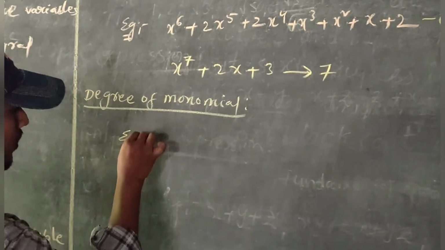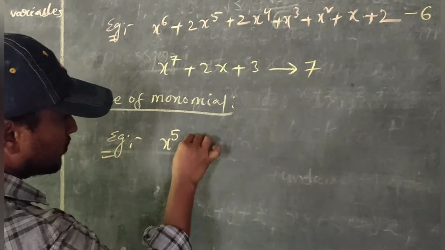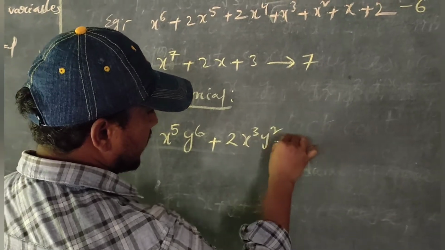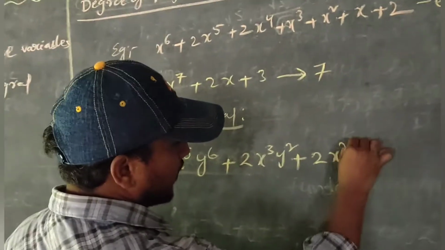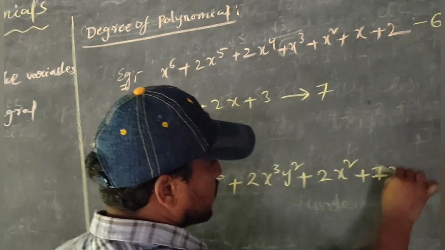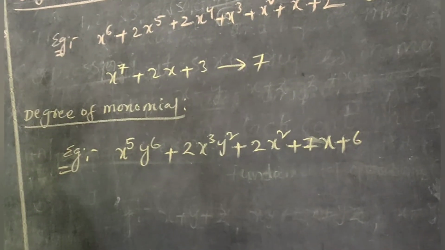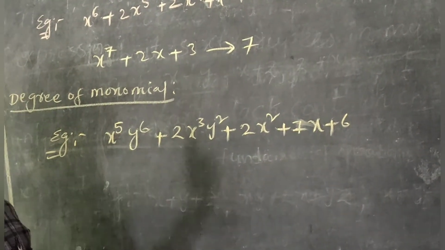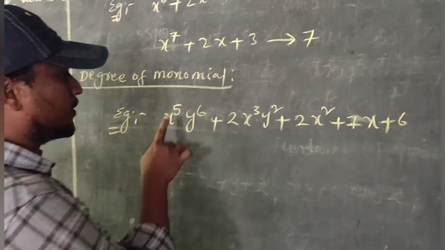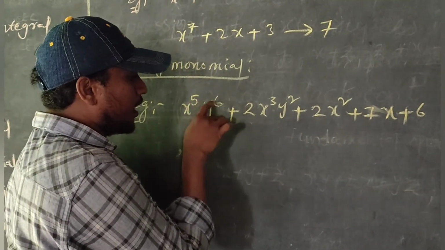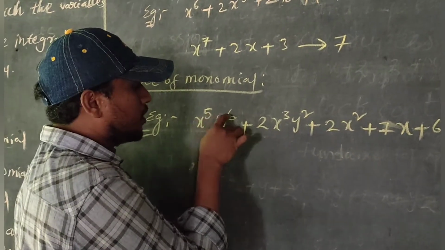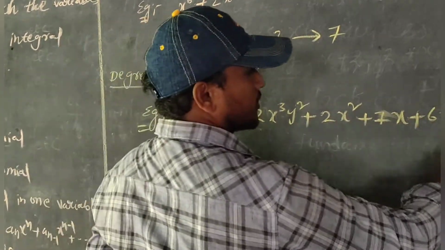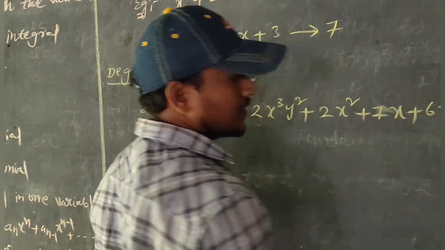For example, x power 5, y power 6 plus 2x power 3 plus 2x square plus 7x plus 6. It is a polynomial. So here this term is a monomial, only one term. A polynomial containing only one term is called a monomial. Sum of the exponents of the variables: 5 plus 6. What is that sum? 11. So 11 is the degree.